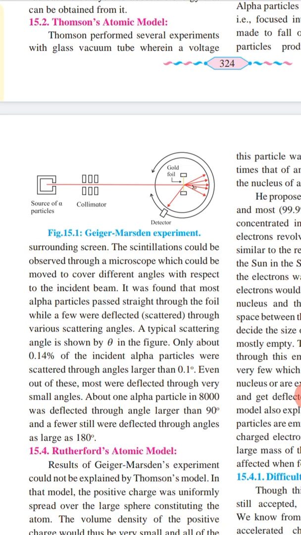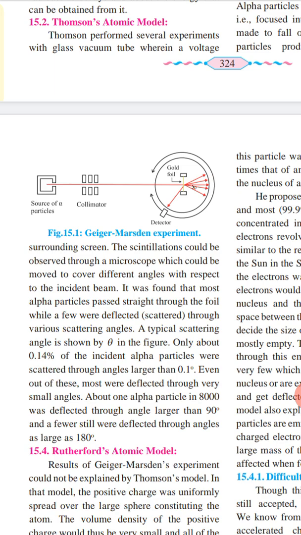The point to remember is that the beam gets deflected. That means there are some charged fundamental particles present in atoms which force the beam off its path.